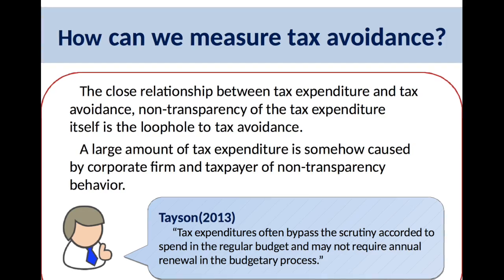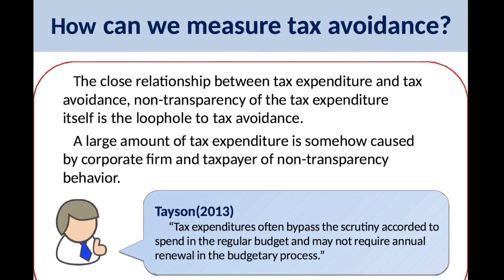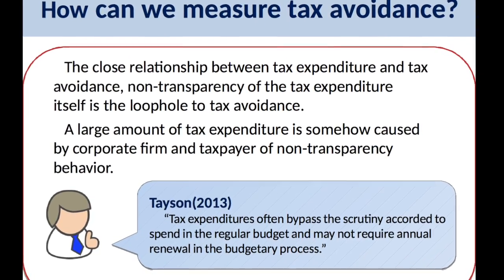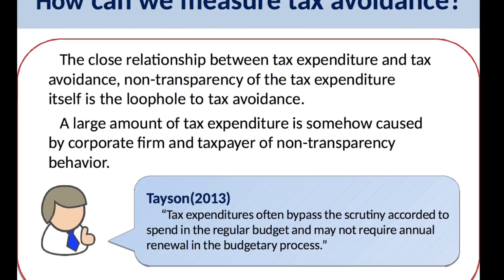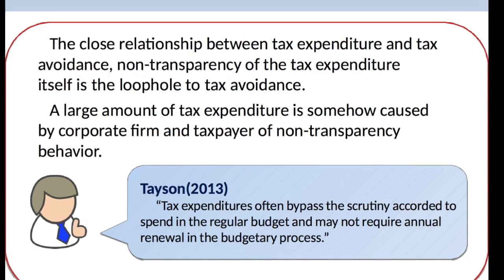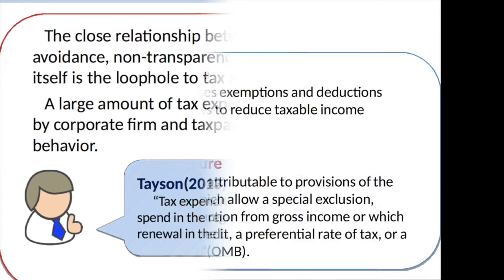How can we measure tax avoidance? There is a close relationship between tax expenditure and tax avoidance. Non-transparency of tax expenditure itself is a loophole for tax avoidance. A large amount of tax expenditure is somehow caused by the non-transparent behavior of operating firms and taxpayers.